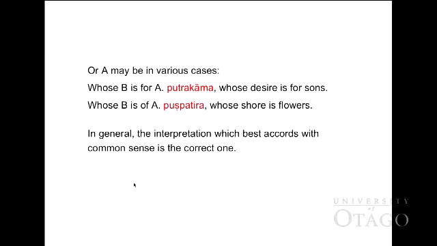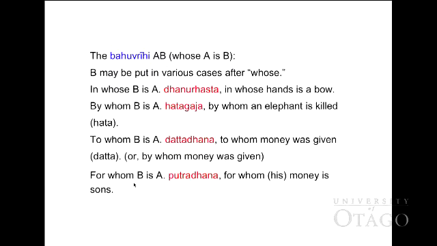We have translated B in the last slide as this one. Translate B in many cases, instrumental or dative or genitive as here.